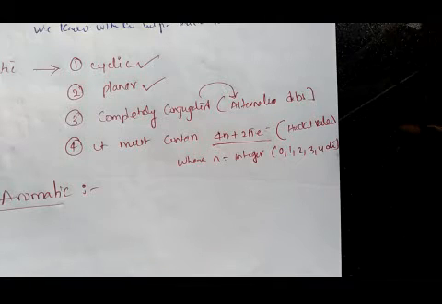When it satisfies Huckel's rule, that compound is said to be an aromatic compound. Most aromatic compounds are fragrant in nature. They have a very good perfume smell.